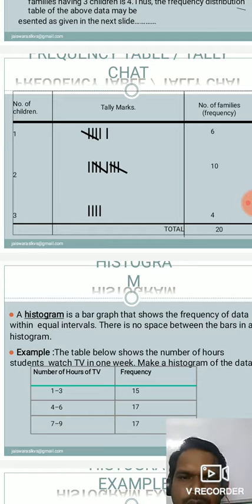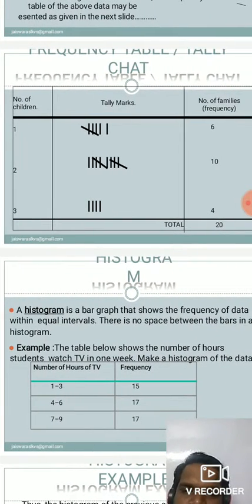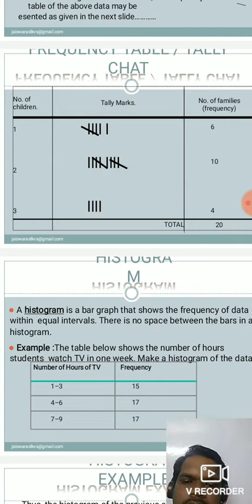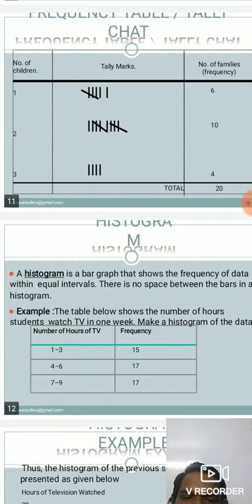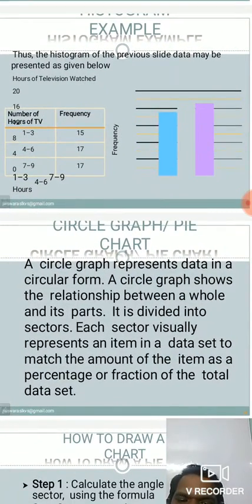Next we'll discuss the histogram. Actually, a histogram is a kind of bar graph that shows the frequency of data within equal intervals of time. There is no space between the bars in a histogram. In a histogram there will not be any kind of space. This is the identification of a histogram. See, I have given the example for you.